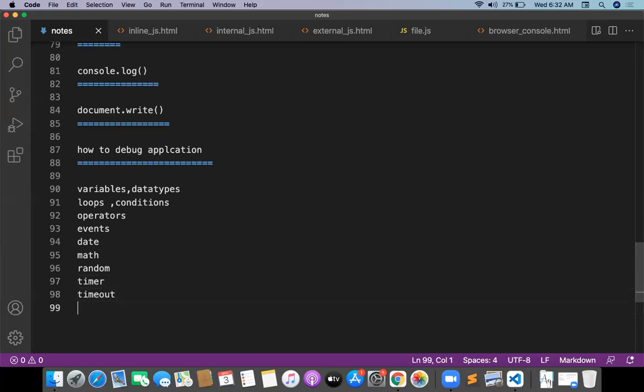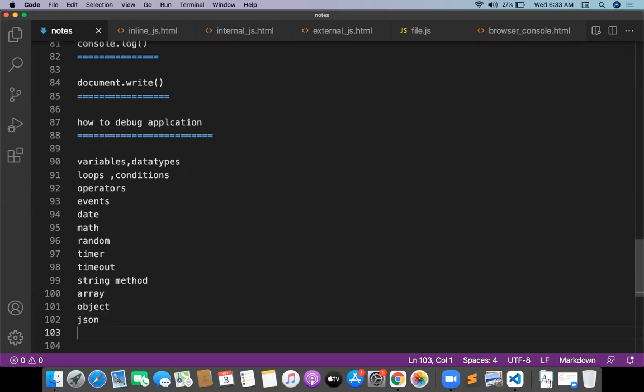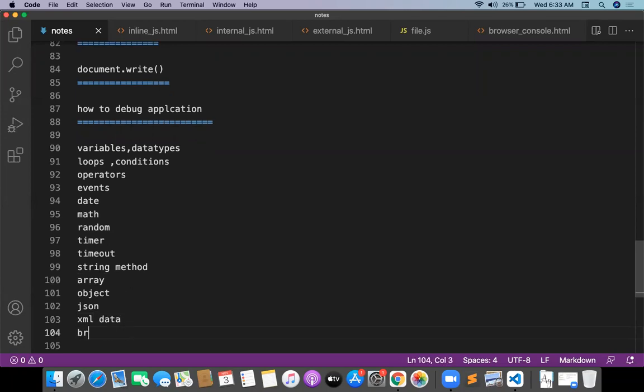We'll go with string methods. We'll go with array methods. We'll go with object methods. We will go with JSON data handling. We'll go with XML data handling. And we will go with browser accessibility, or browser-related functionalities, browser-related JavaScript.